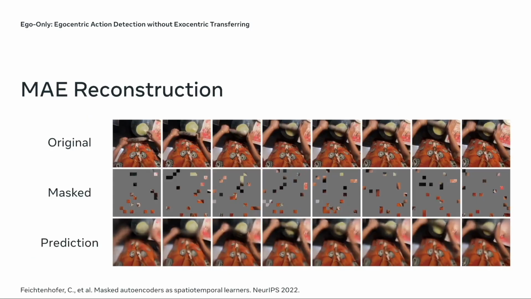To further understand how ego-only learns, we visualize some MAE reconstruction results. The first row shows the original video of this person flattening the dough with a rolling pin. The second row visualizes the masked video with the default masking ratio of 90%. We can barely see the action of this person. In the last row, we show the prediction from video MAE that reconstructs the original action reasonably well.